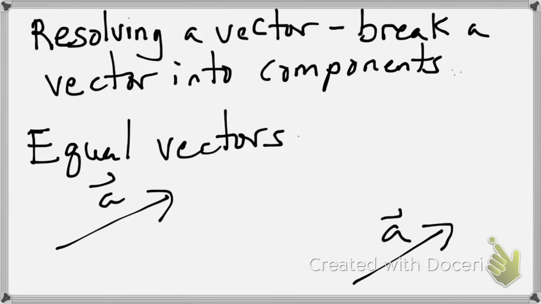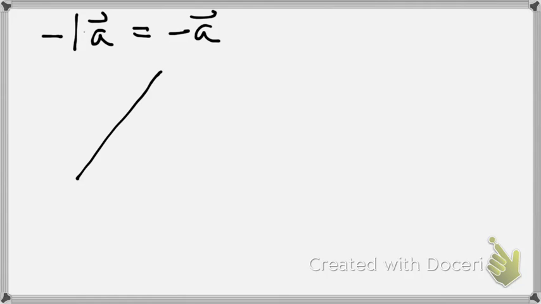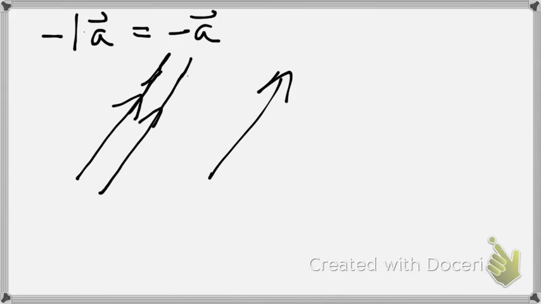Good. Another idea here. Looking back to remind us about this whole negation thing. Negative 1 times vector A is the opposite of vector A. This is sort of getting at a problem we have. We can have parallel lines, and we say their direction is the same. They're parallel to one another. Or we could have parallel vectors.